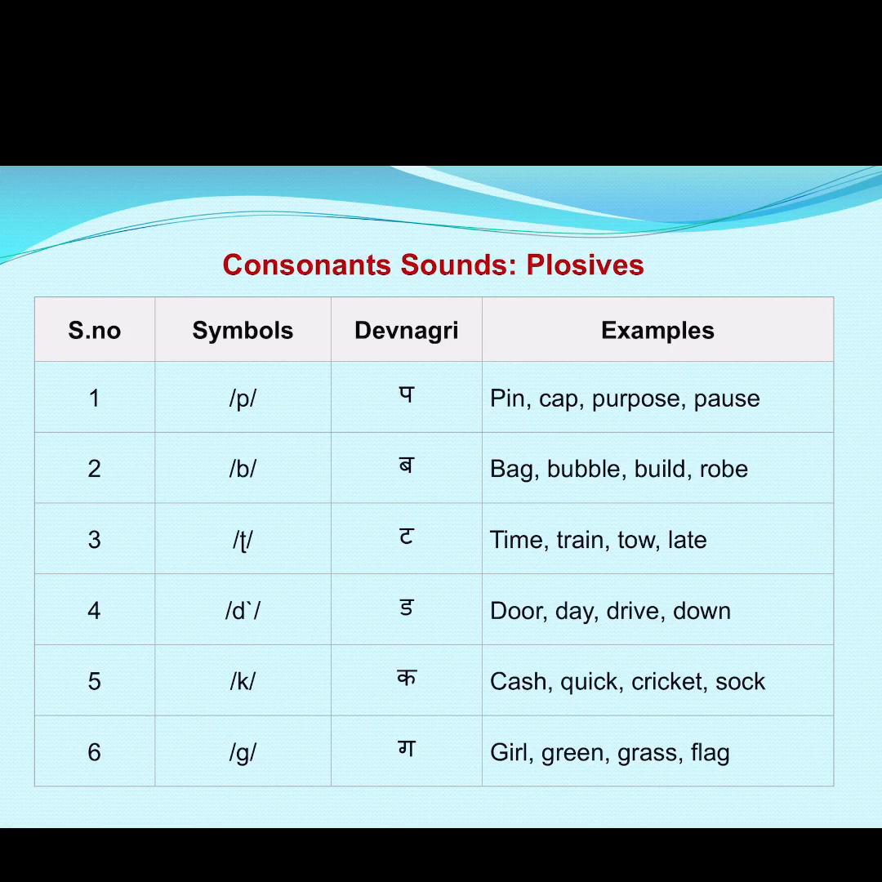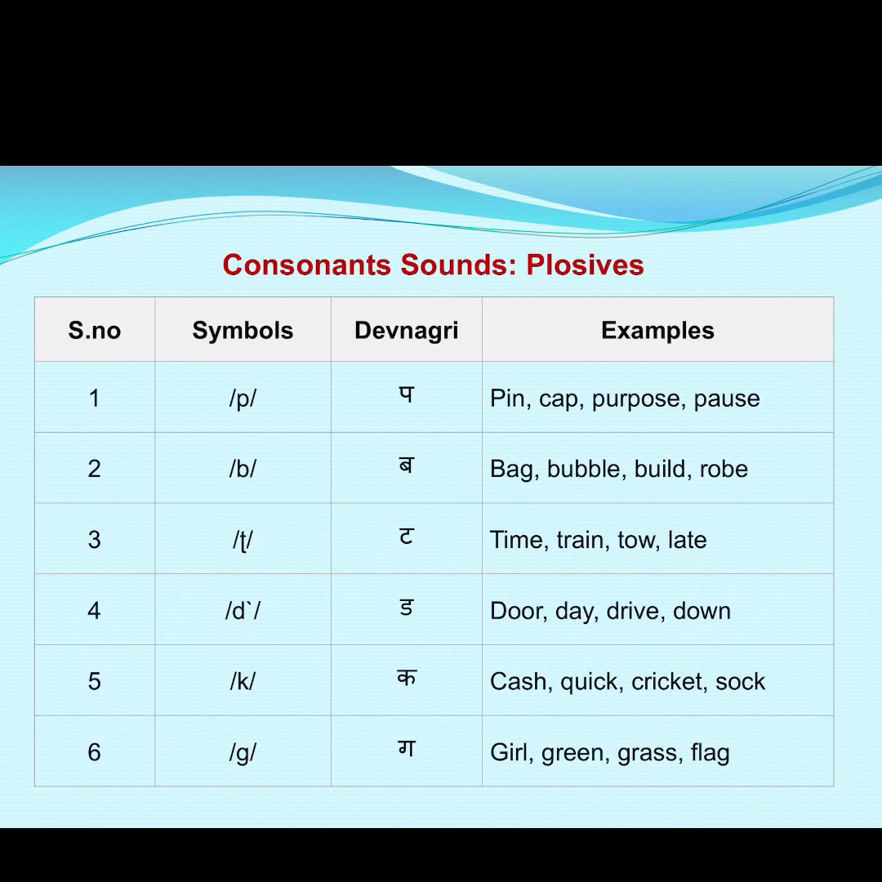Some examples you can see here, like pin, cap, purpose, pause. So these sounds are pa sounds, right? And the second consonant is b. It is known as b, and we will write them as it is. We will not change their design, or try to alter them. B, for example, in bag, bubble, belt, robe.